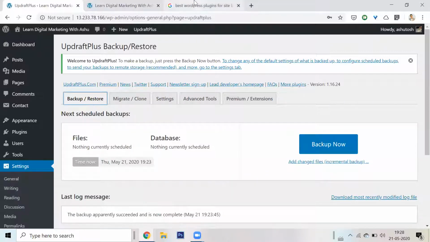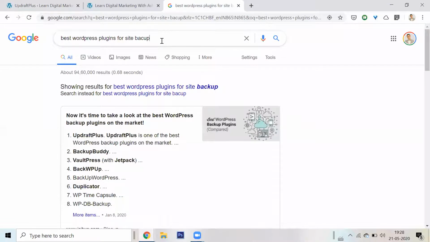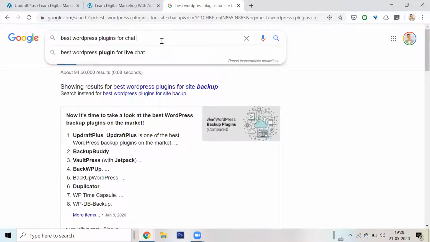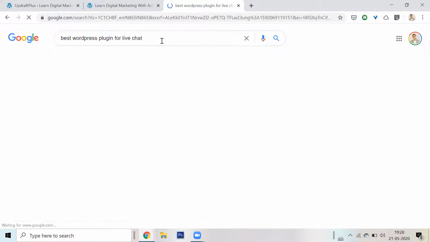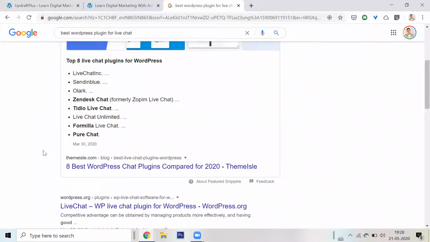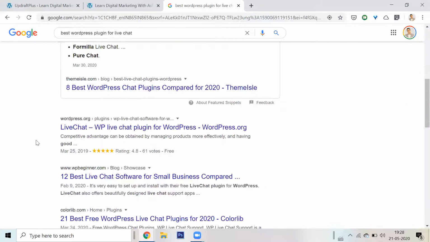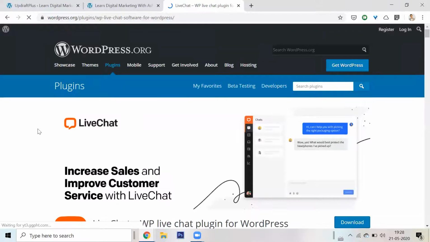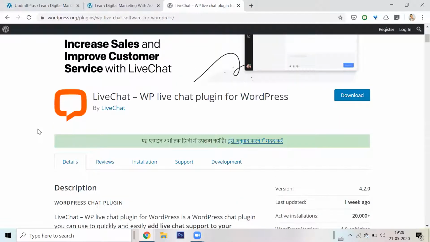Okay. Can we try the chatbot plugin, guys? I don't think that could be a bit difficult. Maybe it is, I don't know. Look, best plugin for chat bot live chat, right? It's called a live chat. The question thing comes up, right? Okay, so this is not a good thing. I got an ad, so probably these are paid plugins. Okay, chat plugins compared, live chat, WP live chat plugin for WordPress. Nice. Okay, so this is the plugin that I'm looking for.